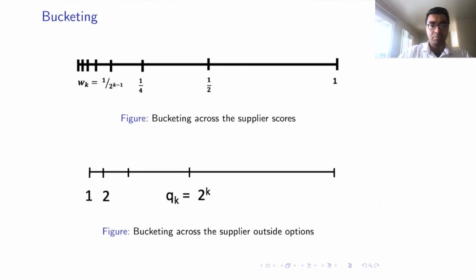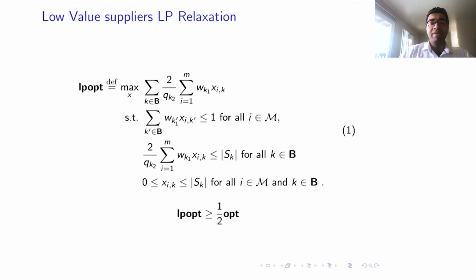So in this case, we have a two-dimensional bucket. The intuition for the idea is that suppliers in a particular bucket are usually similar in nature. Using the idea of bucketing, we can show that we lose a factor of half in this case. In general, we would have a mass of suppliers that lie in that particular bucket. So how do we construct the LP? We have an LP which has at least a factor of half as compared to the optimum value. What does the LP look like? For each customer i, we define the variable x_ik, which denotes how many suppliers from bucket k are shown to that consumer.